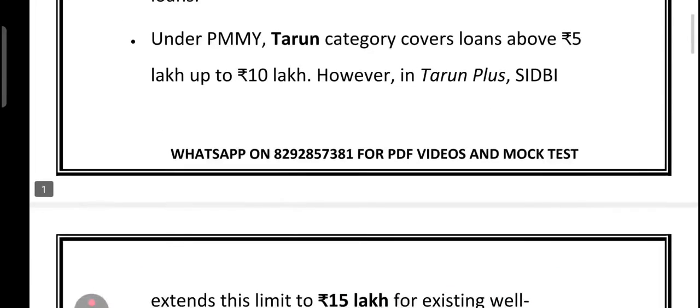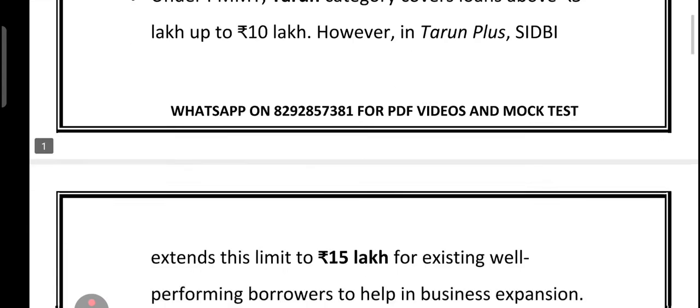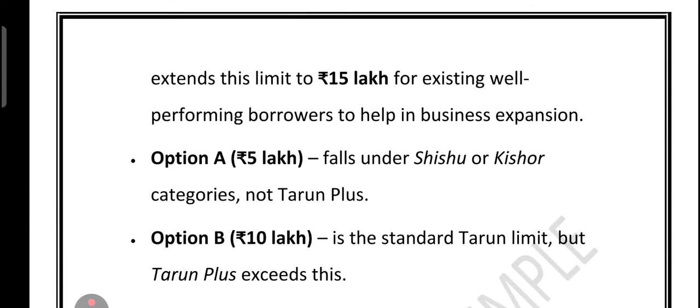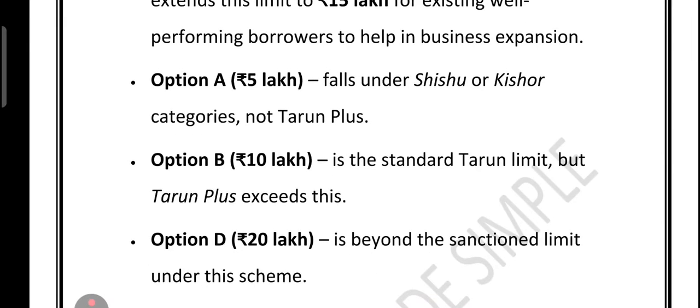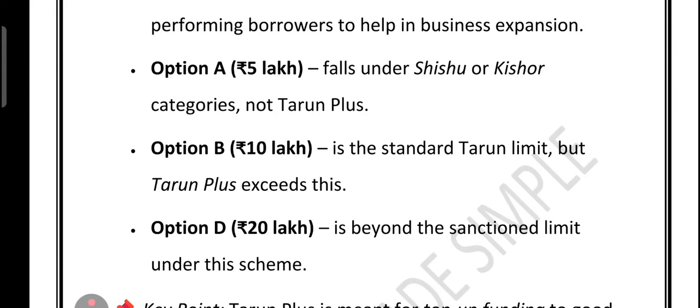Normal Tarun limit is how much? 5 to 10 lakh. And Tarun Plus is over 10 lakh, up to 15 lakh. And it is only given for expansion and additional working capital, not for a brand new borrower. Now you tell me, if you already had a 10 lakh Tarun loan and your business was doing great, what would you expand with the extra 5 lakh from Tarun Plus? Comment below, I am curious to know.